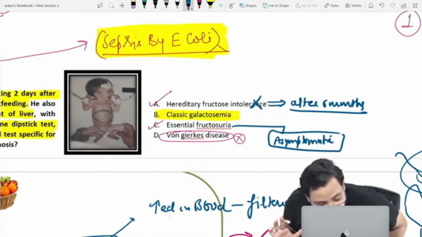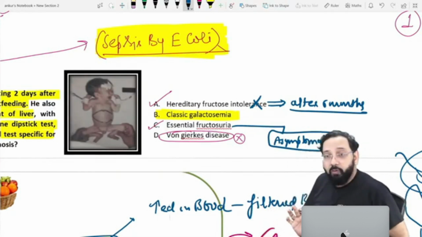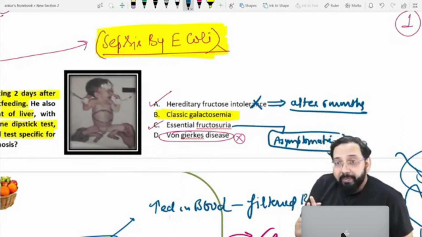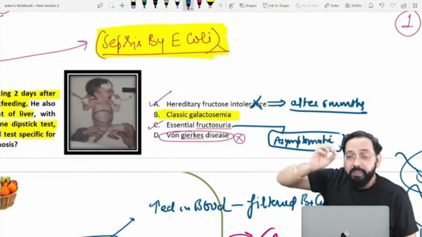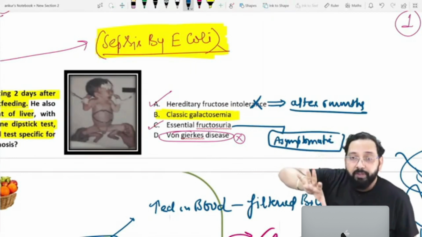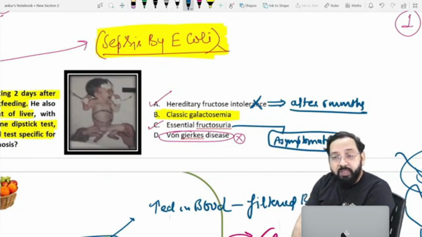So no need to go into detail, just remember the concept and how they want you to remember the clinical picture. Many times you need not differentiate between galactosemia and hereditary fructose intolerance.